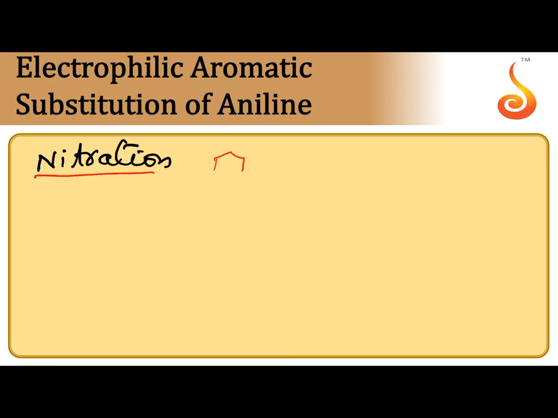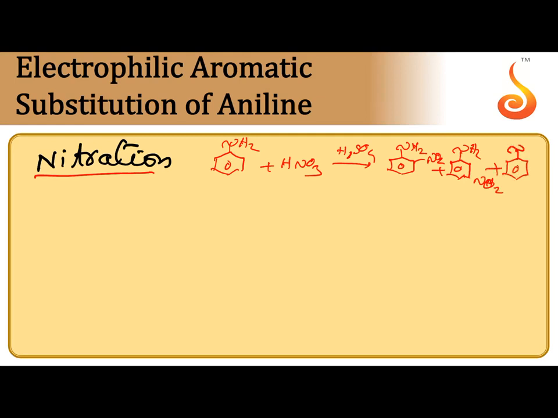Nitration, same procedure. When aniline is reacted with nitric acid and H2SO4, generally in nitration we can get orthonitroaniline and paranitroaniline, but here we get orthonitroaniline, metanitroaniline as well as paranitroaniline. The reason: in strongly acidic medium, the NH2 group undergoes protonation forming NH3 plus. This acts as an electron withdrawing group. That's why we are getting metanitroaniline.